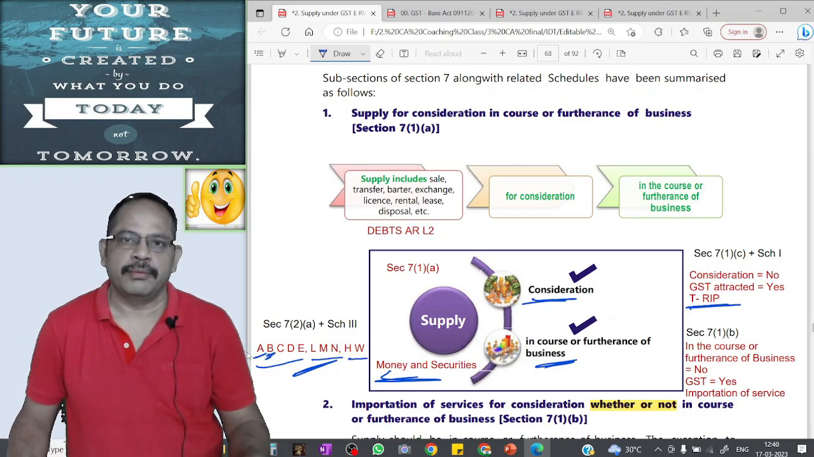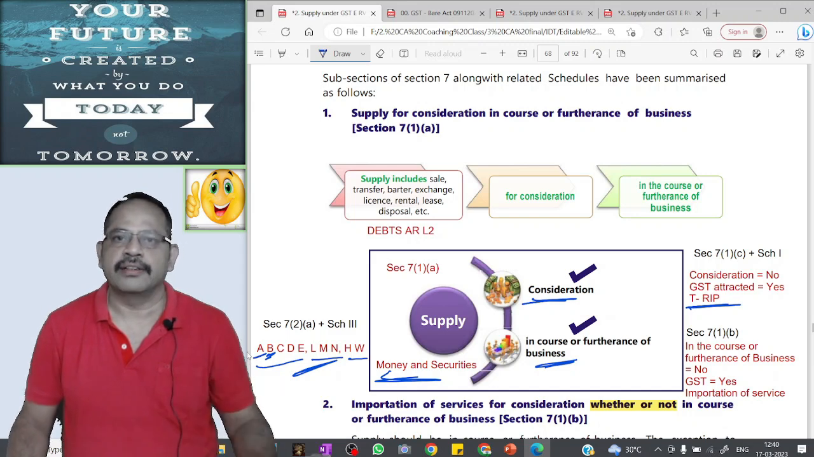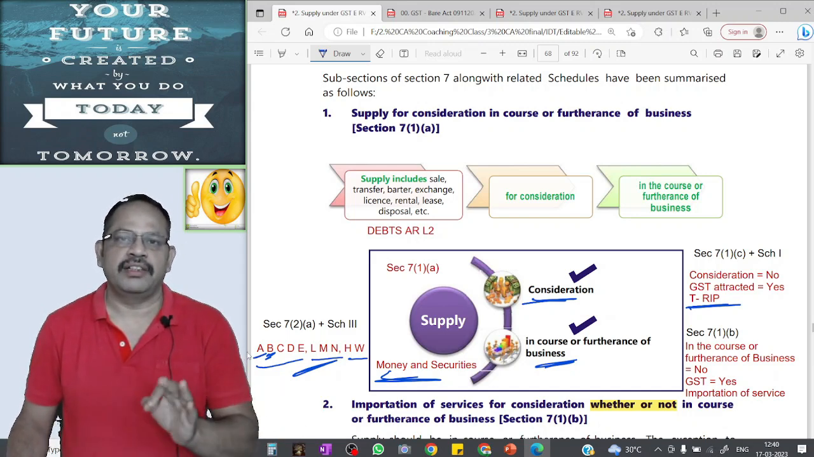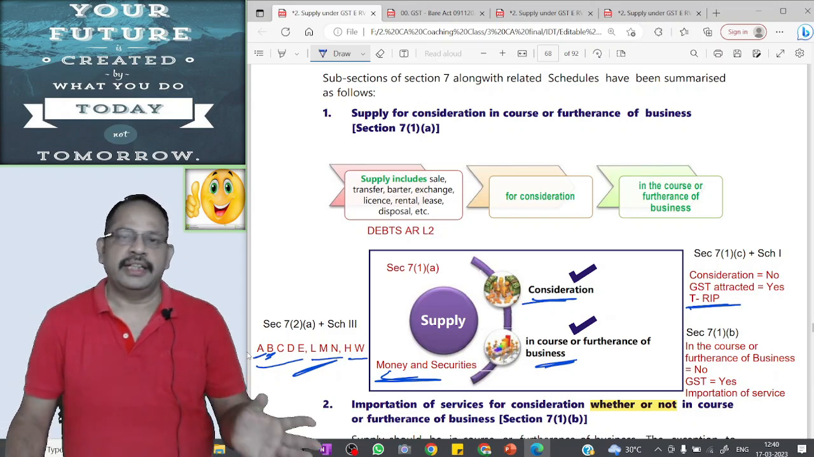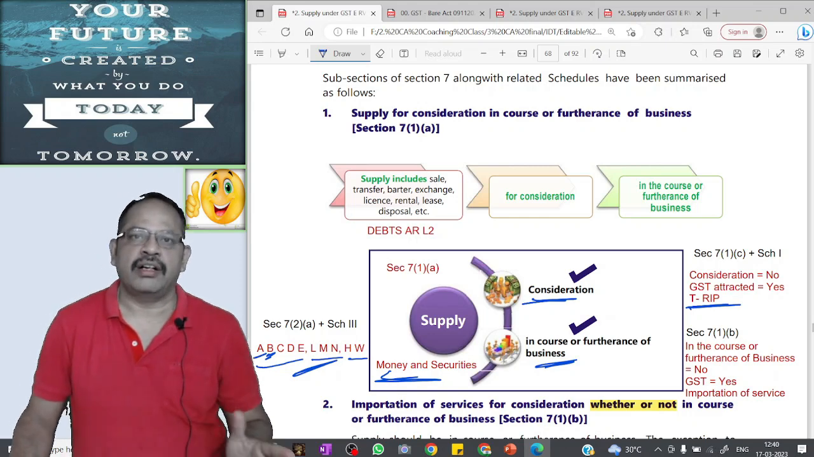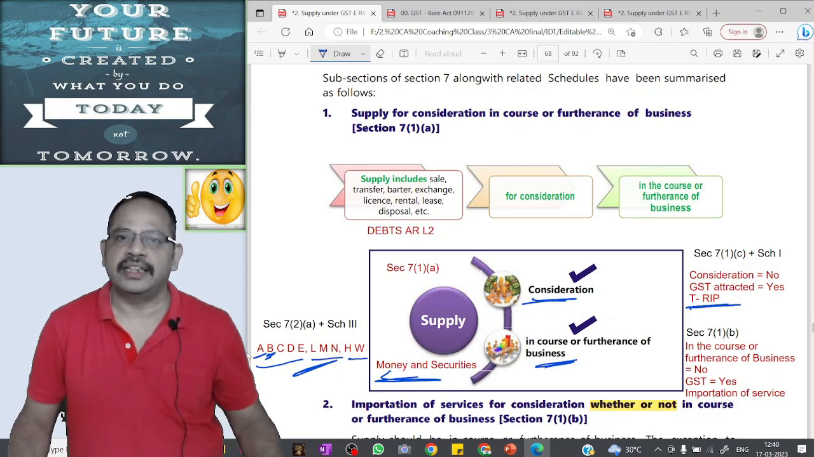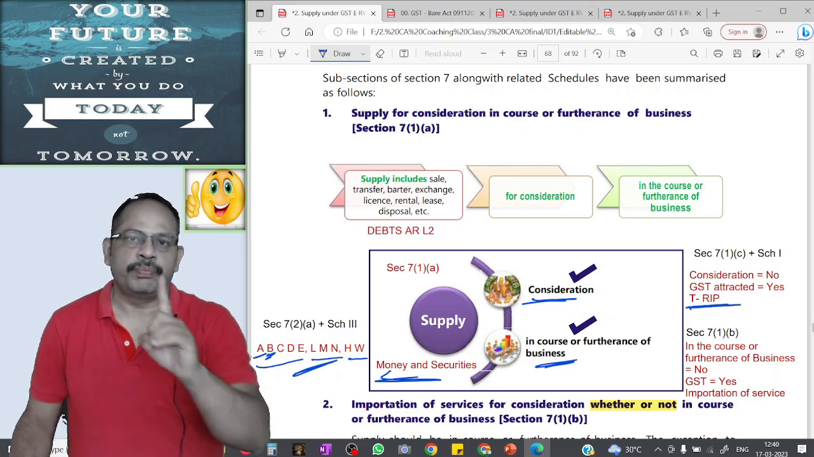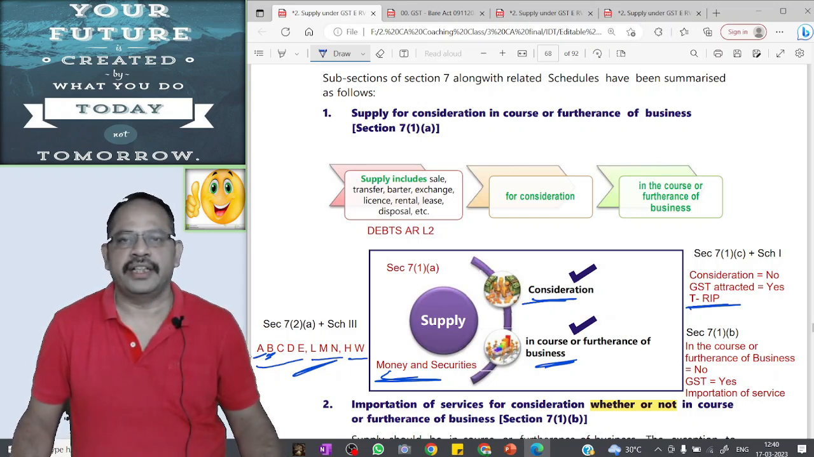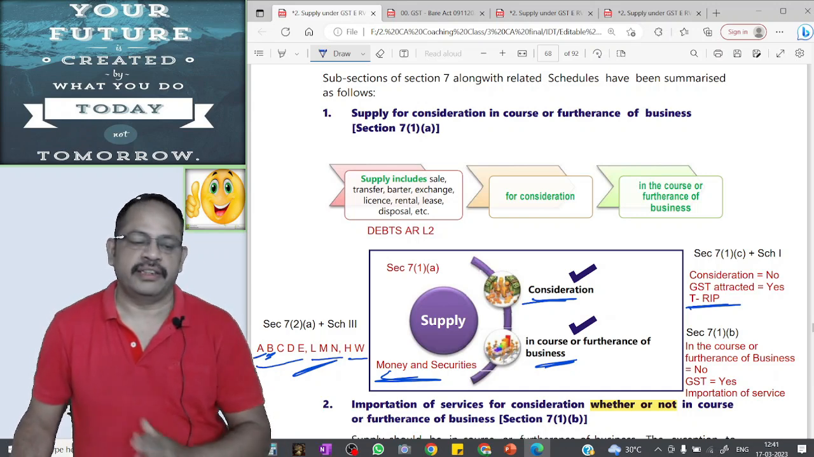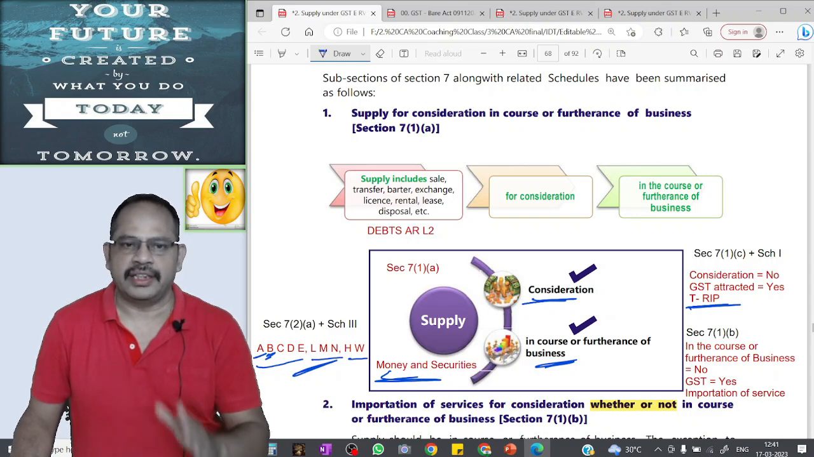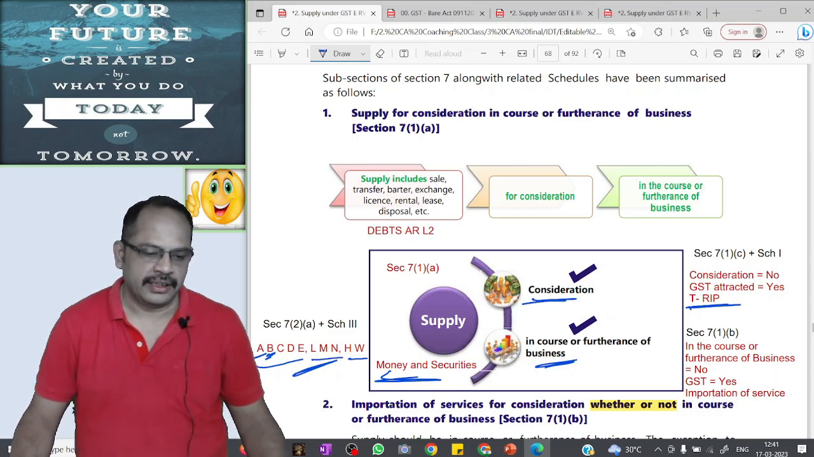B stands for building, sale of building. Sale of building is not a taxable event and GST will not be attracted, provided the entire consideration is paid after issuance of completion certificate or its first occupation, whichever is earlier. If even ₹1 consideration is paid before issuance of completion certificate or its first occupation, whichever is earlier, it is a supply, it is a taxable event and GST will be attracted.